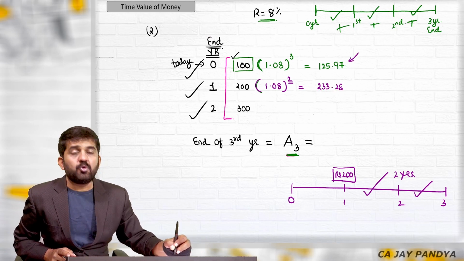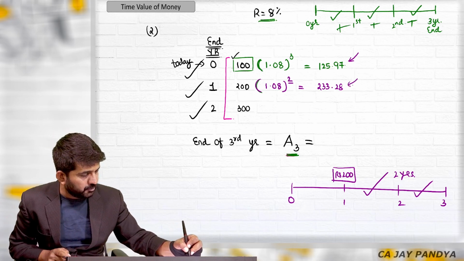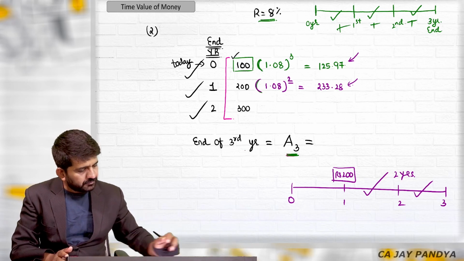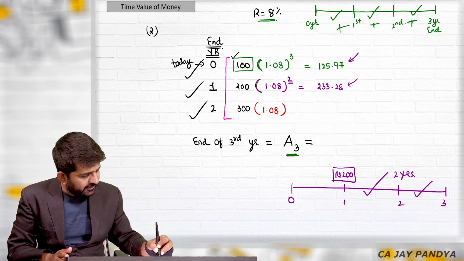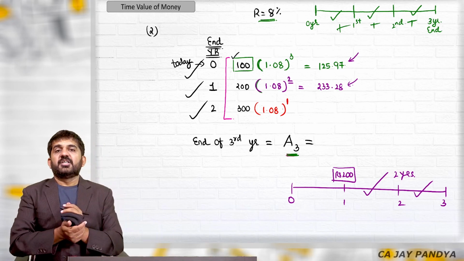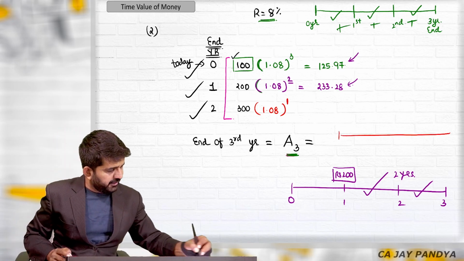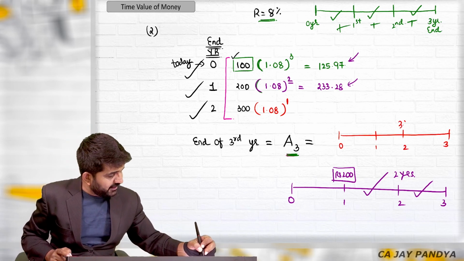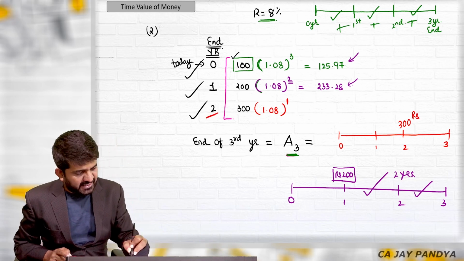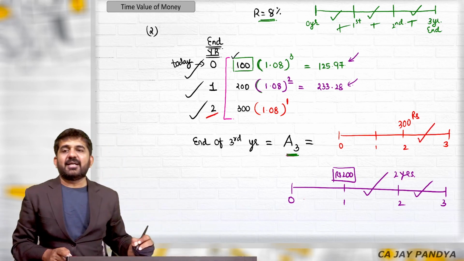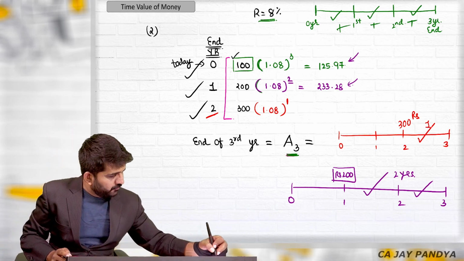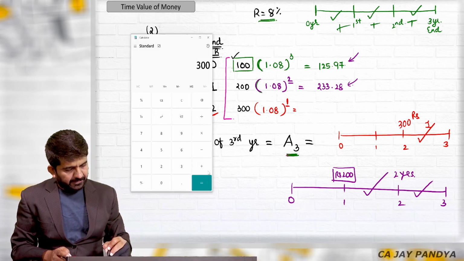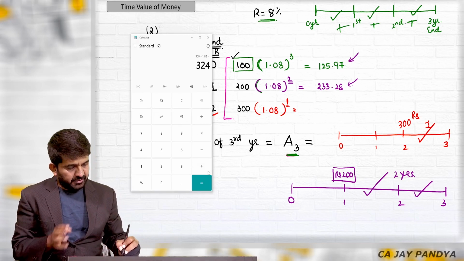So what we are finding out, what will be amount after 3 years from today? Third one, I will be getting only 1 year's interest. How? Once again, try to concentrate. This is 0, 1, 2, and 3. I am investing this 300 rupees at the end of second year. So I will be getting only third year's interest, which is only 1 year. So I'll be getting only 1 year's interest, which is nothing but 300 into 1.08, which is 324.